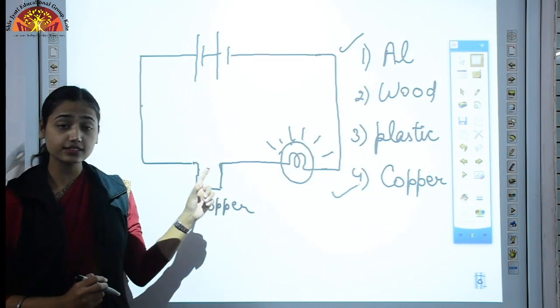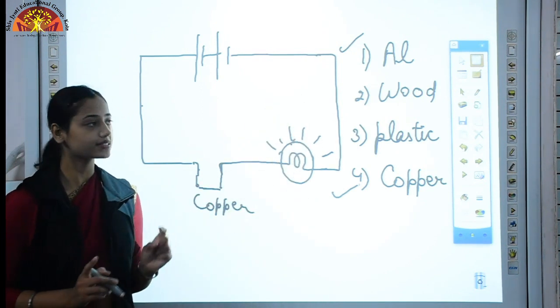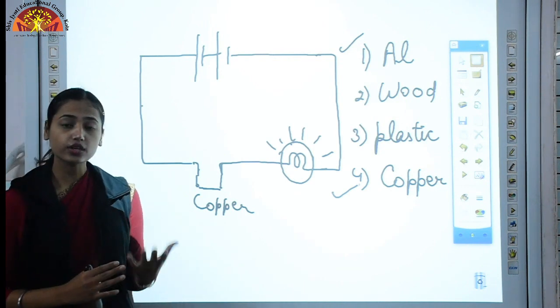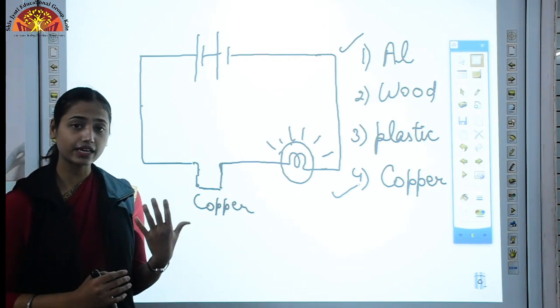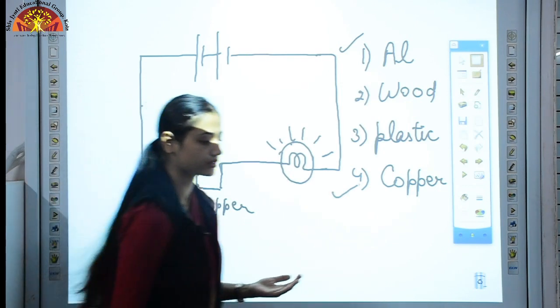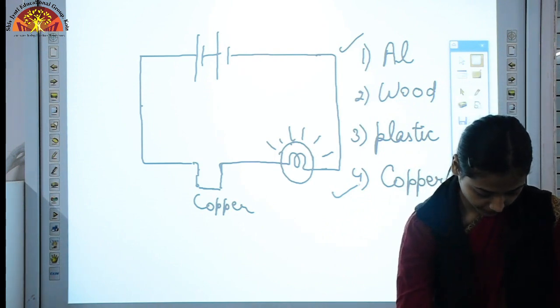So this is in the case of solid objects. I gave you solid objects and you tested whether each is a conductor or an insulator. Now what about liquids? What if I give you any solution, any liquid, then how will you test the conductivity of that solution? That is our next topic.